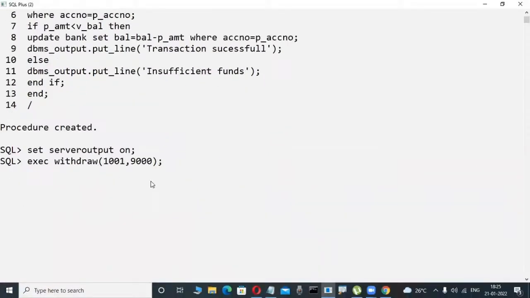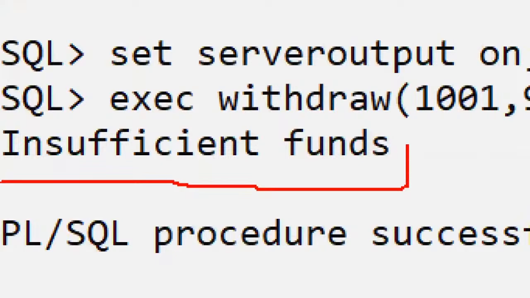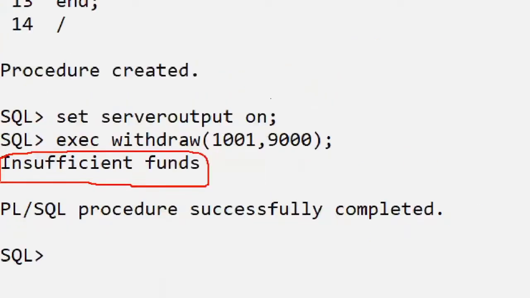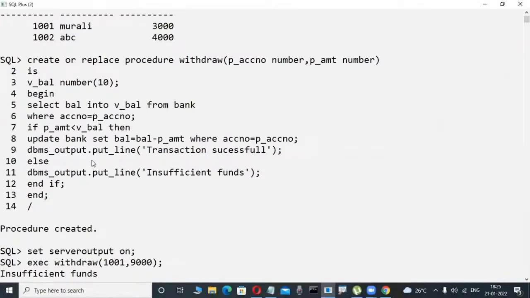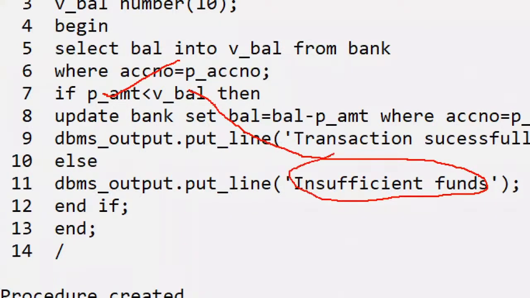When I try to withdraw 9,000, is it possible? No. So here it will give a message, insufficient funds. Will it display the message or not? How is it possible? This coding is executed, whatever I'm writing is executed. Your amount is more than the available balance, that's why insufficient funds. Yes, it will display the message.